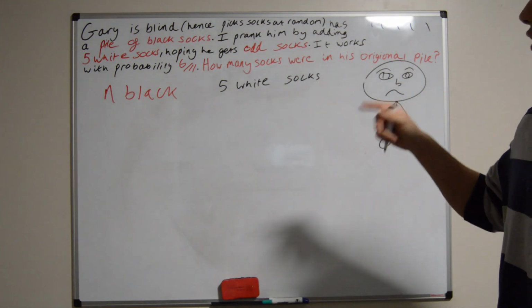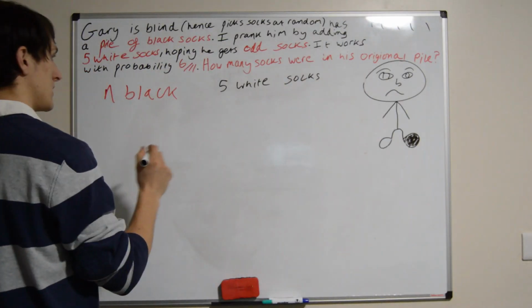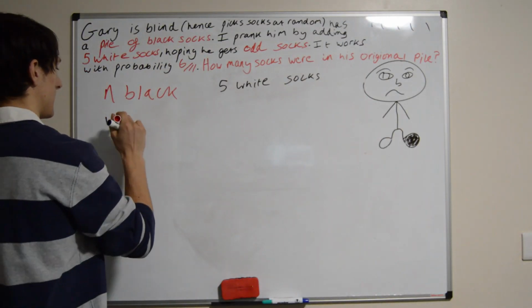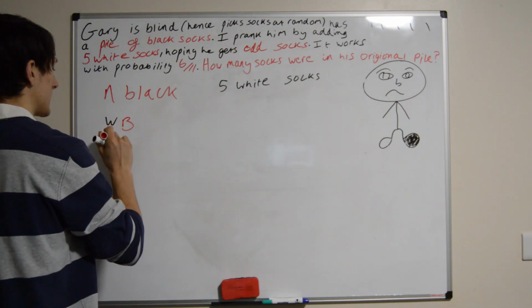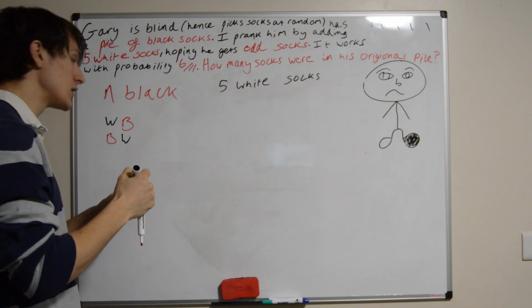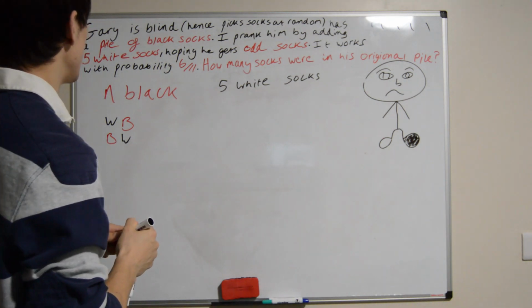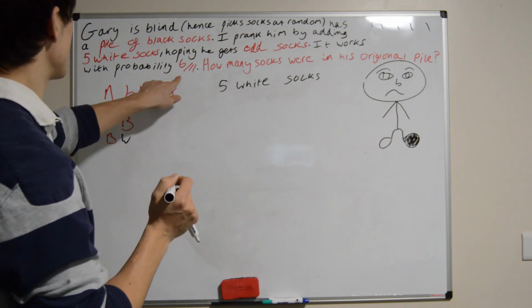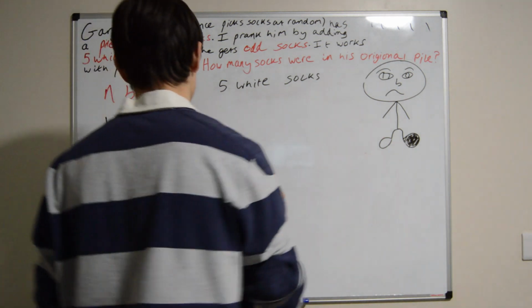And hoping he gets odd socks, so he can either get white and then black, or he can get black and then white. And this is the only way he can get odd socks. And now the probability altogether is 6/11. Well, let's just draw the tree diagram.